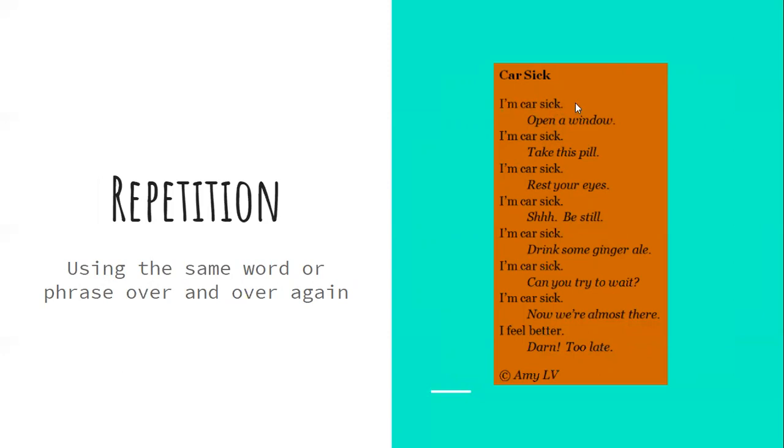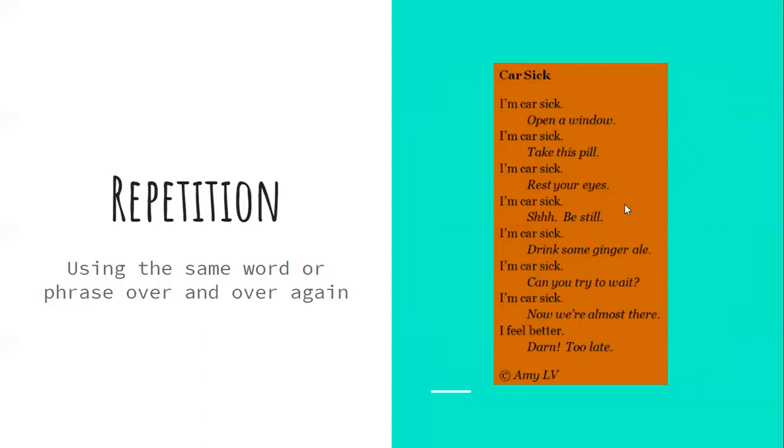I am car sick. I'm car sick, open a window. I'm car sick, take this pill. I'm carsick, rest your eyes. I'm carsick, shh, be still. I'm carsick, drink some ginger ale. I'm carsick, can you try to wait? I'm carsick, now we're almost there. I feel better. Darn, too late.